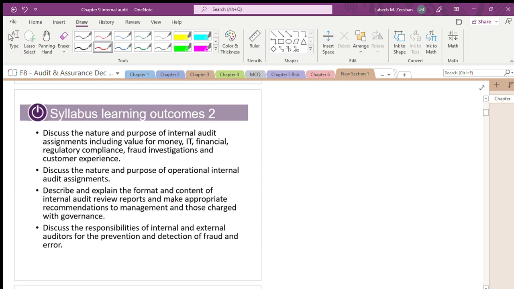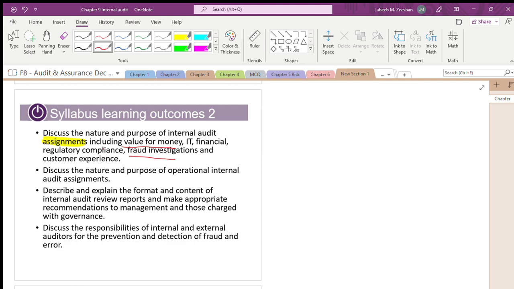Here we are talking in terms of value for money audit. There is an IT audit, a financial audit, a regulatory audit, and fraud investigation. What are the various assignments the internal auditor will do? They will do everything, as simple as that. There is no restriction on that. Value for money audit, IT audit, financial, regulatory, fraud and customer experience. Even they will take feedback from the customers.